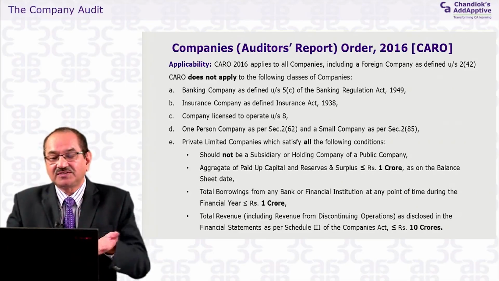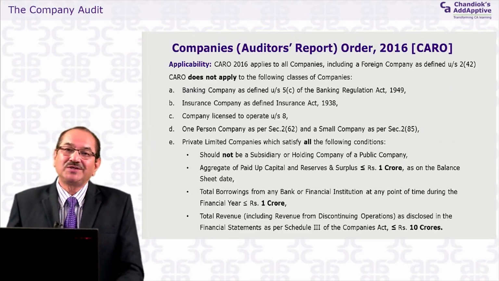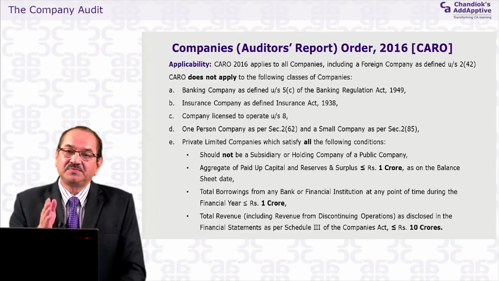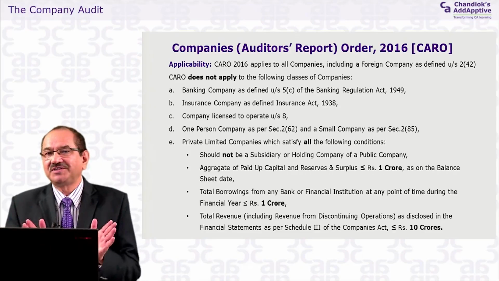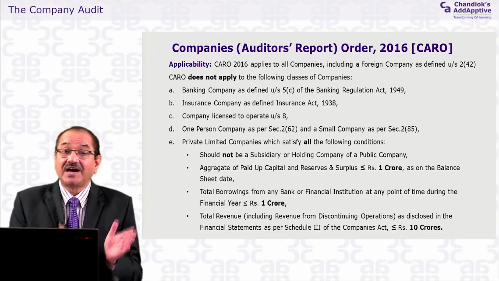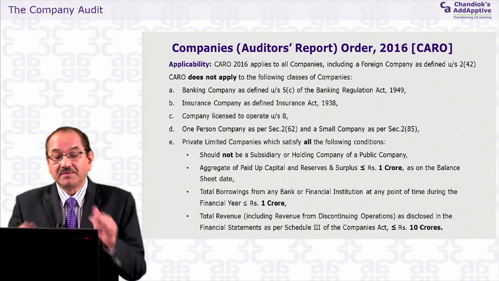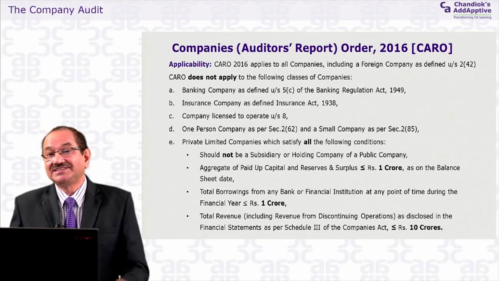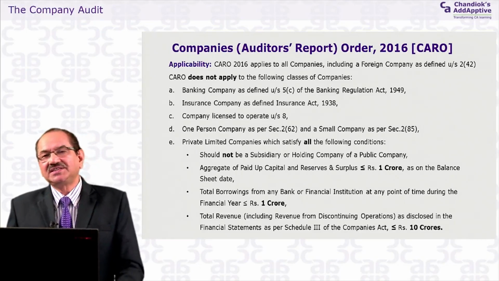Whereas in the first case, when we are talking about the reserves and surplus and paid up capital, it was on the date of reporting. If the date of reporting is 31st March 2016, then on 31st March 2016, maybe that earlier it was more than 1 crore, but the first condition will be assessed on that date. But as far as the borrowing is concerned, it says any time during the year. Do you understand? Basically, what is the concept behind it?